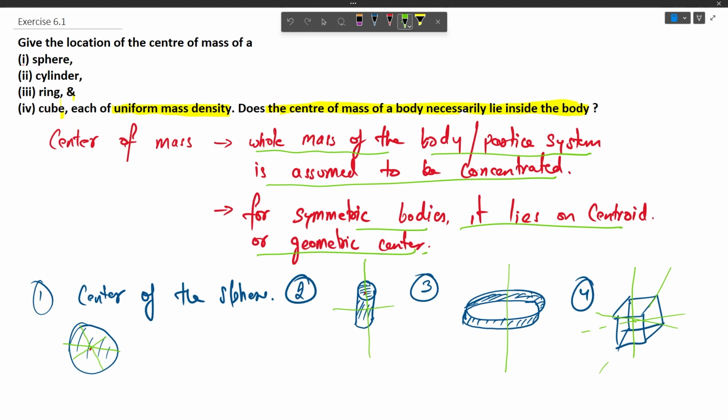So the center of mass means that, let us assume that this is a body of irregular shape and there is a force called gravitational force. It has some mass and gravitational force is acting in the downward direction. Then the center of mass is that point over which we can assume that the entire weight of the body is acting. So let us assume that the center of mass is here for this body. So we can assume that the force of gravitation is acting on this point in the downward direction.